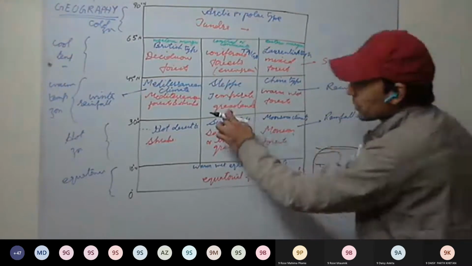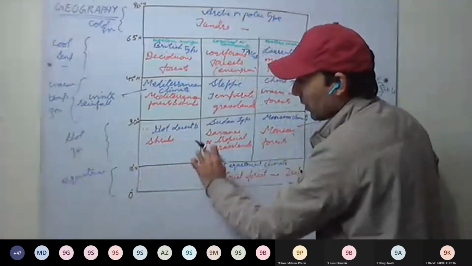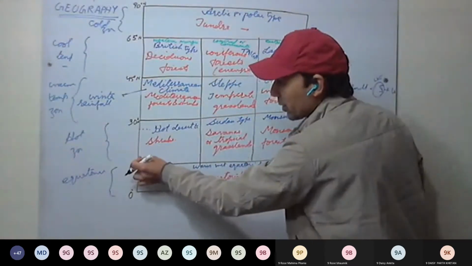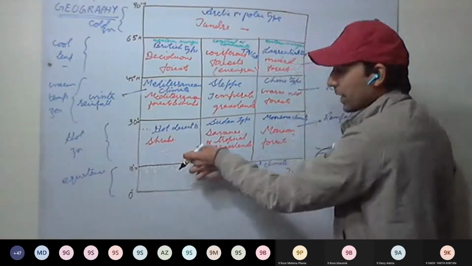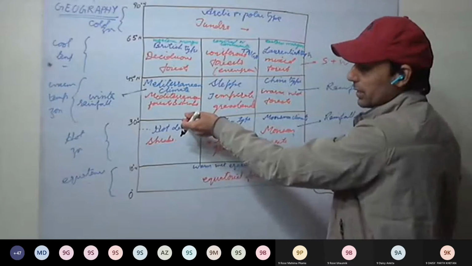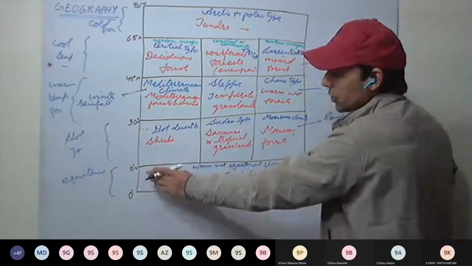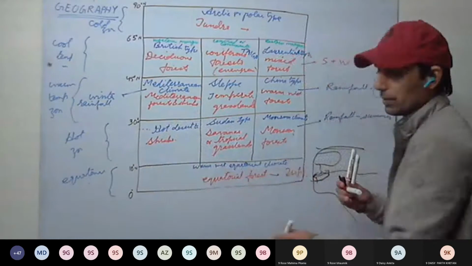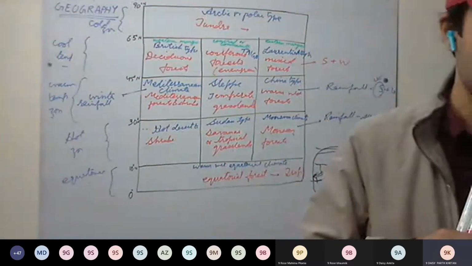So it has been extended on that side. We can extend it so that around 10 to 12 or 10 to 13 degrees there may be grasslands, and then we have the whole deserts. So this change is gradual, not sharp, but gradual. That's why it is given like that.